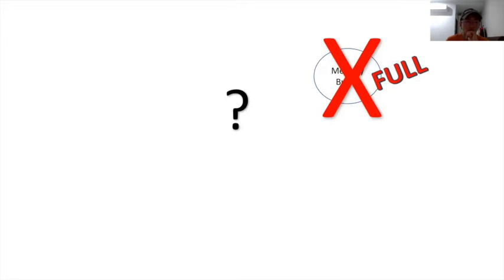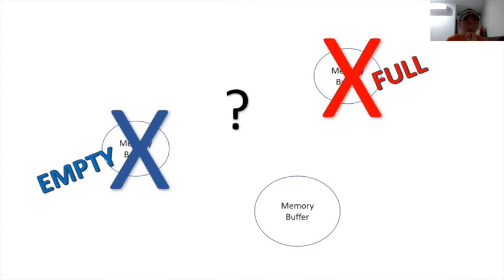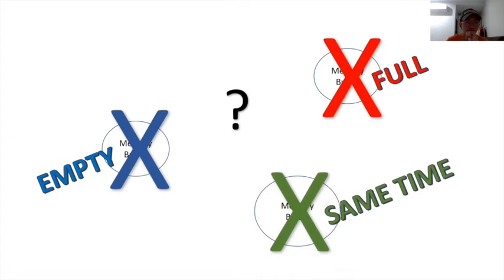The producer is not allowed to store any data into the memory buffer if the buffer is full. Besides, data can only be consumed by the consumer if and only if the memory buffer is not empty. Moreover, accessing the memory buffer should not be allowed to both producer and consumer at the same time.